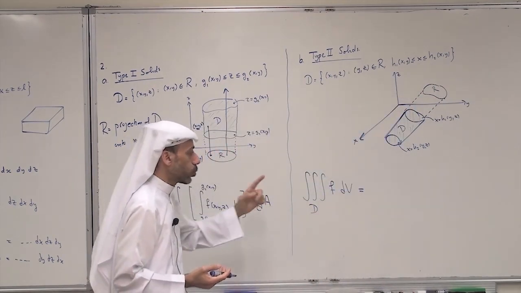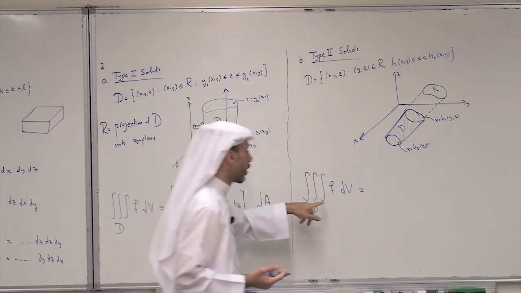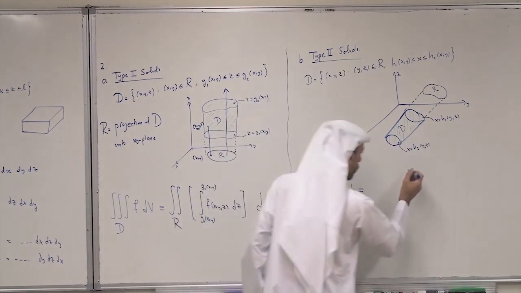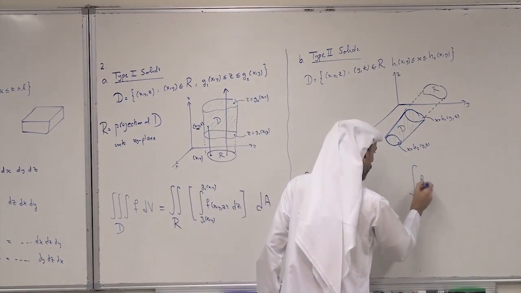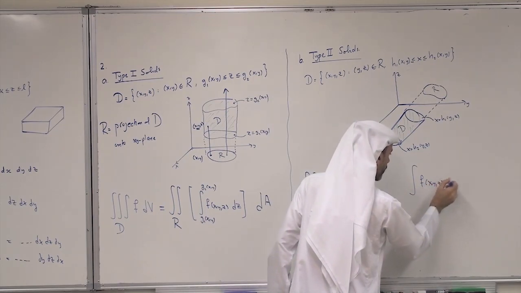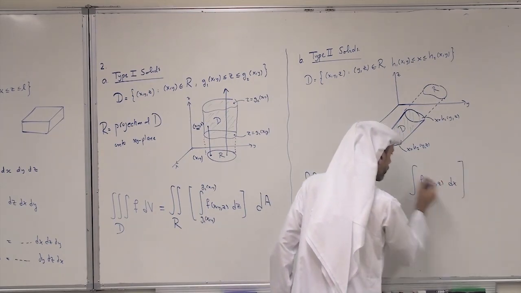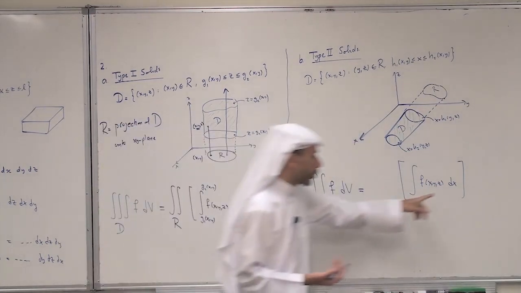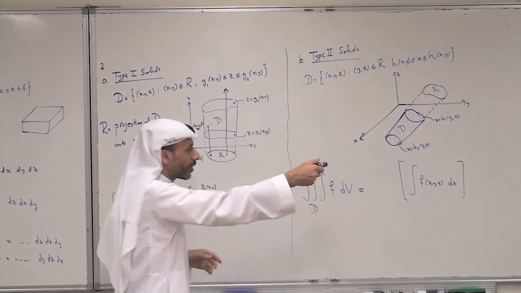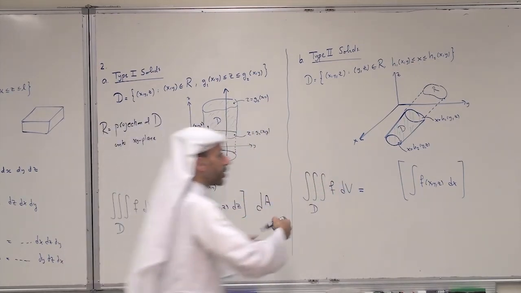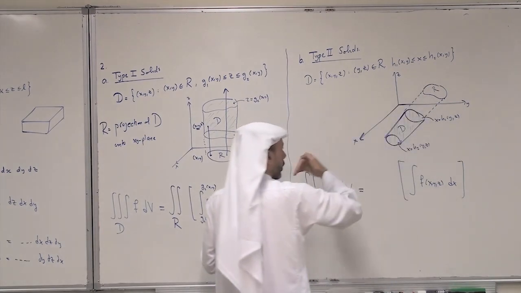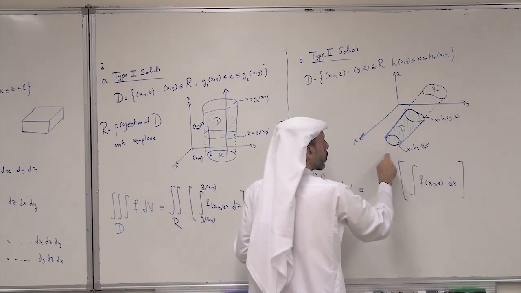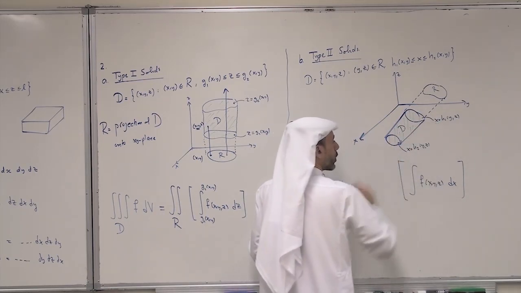In this case, to set up the limits of integration, we have no choice: we have to start with x first. So this is the triple integral of f(x, y, z) dx. What are the limits of x? You go along the increasing order of the x-axis. You enter through H1 and leave through H2, so H1(y, z) is the lower and H2(y, z) is the upper.